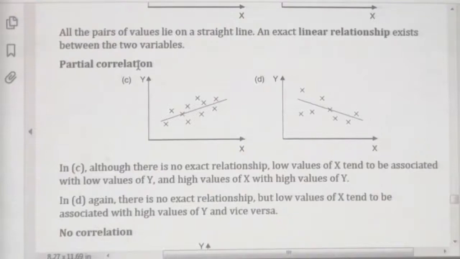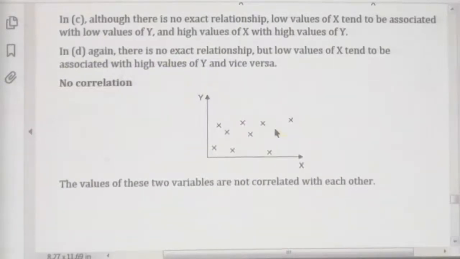When it comes to this type of situation, there is no shape, you can't say there is a positive relationship, as well as you can't say there is a negative relationship. Because data does not flow with a relationship, that situation is called no correlation.